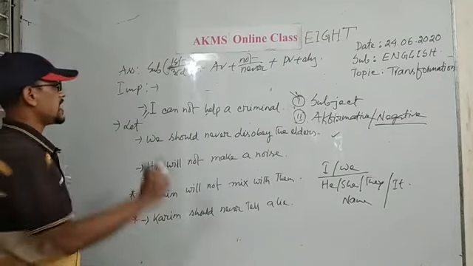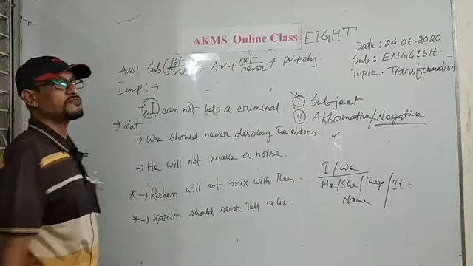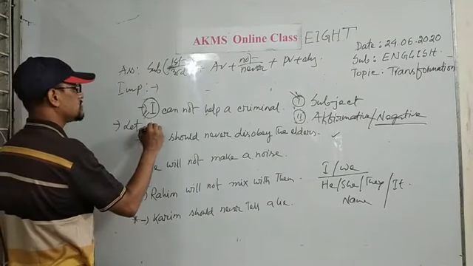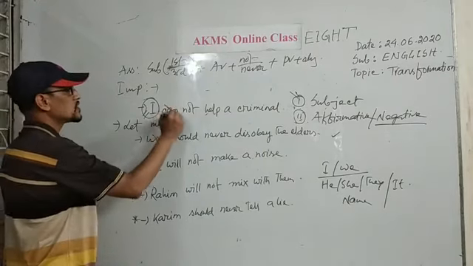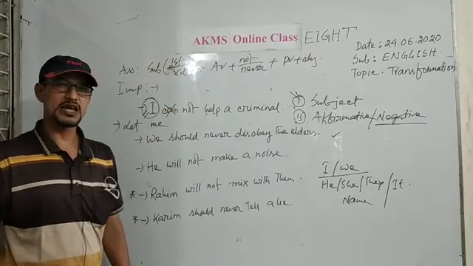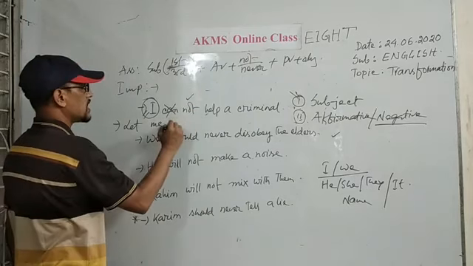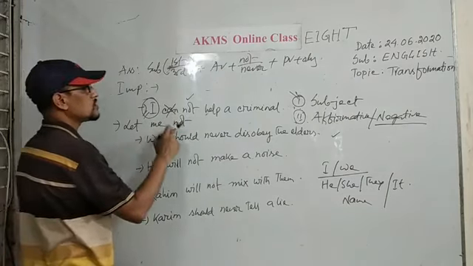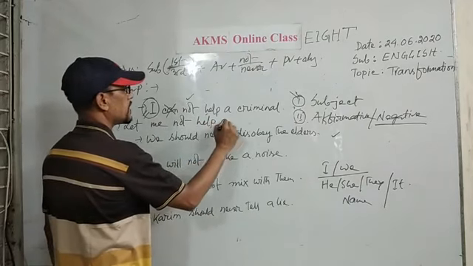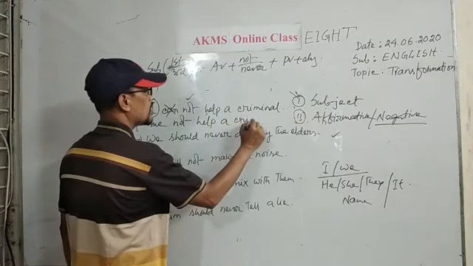You should start the imperative sentence with the use of let. Then the objective form of the subject. Let me. Then you should erase the auxiliary verb and use the negative form, not or never. Let me not help a criminal.